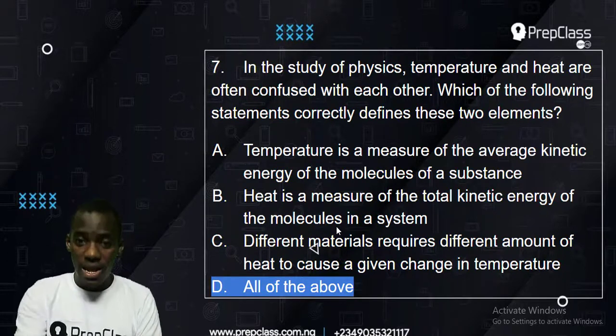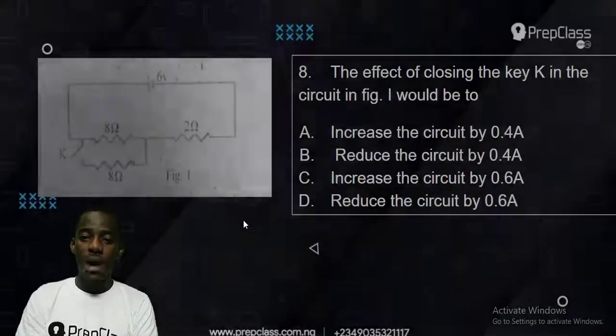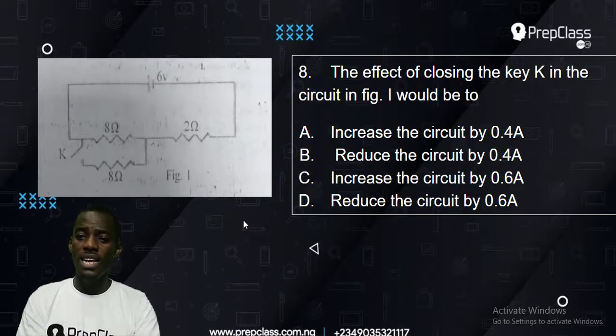Is that clear? Okay, now let's get to number 8. Question 8 says the effect of closing the key K in the circuit in Fig 1 will be what? A says increase the current in the circuit by 0.4 ampere. B said reduce the current in the circuit by 0.4 ampere. C said increase the current in the circuit by 0.6 ampere.